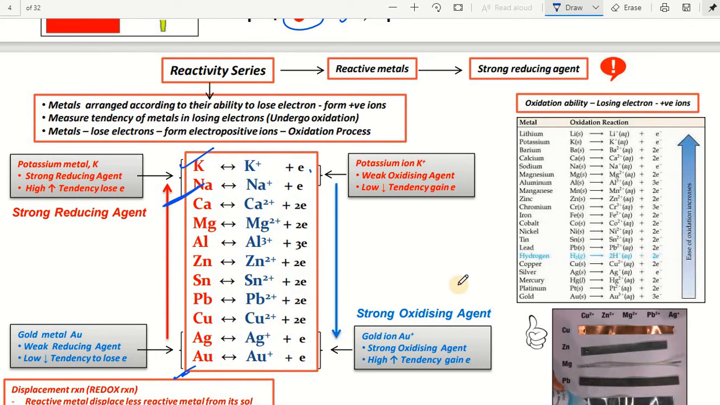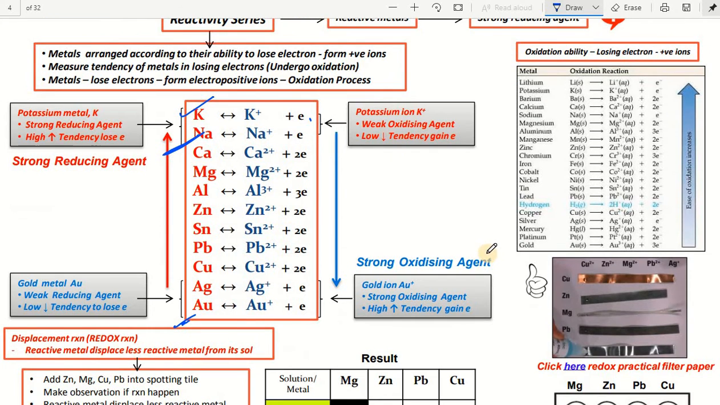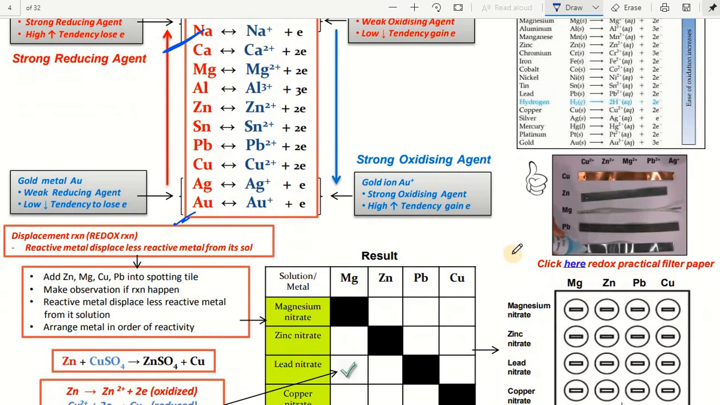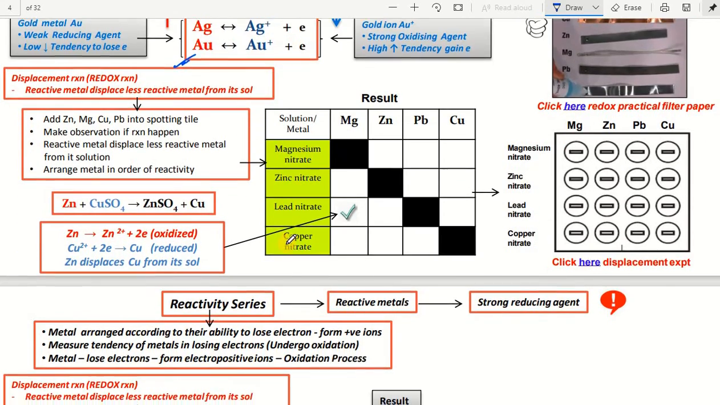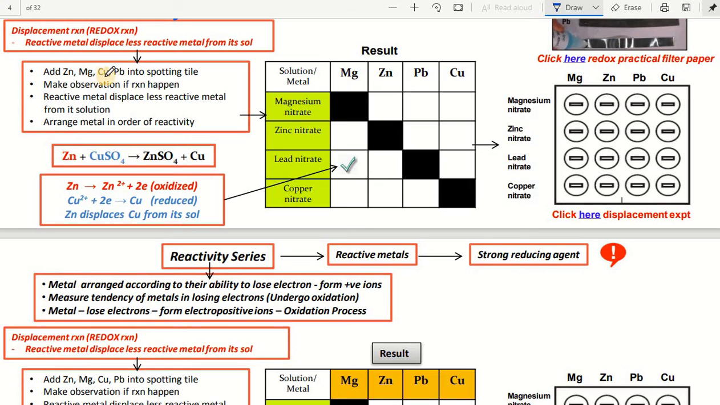So in this way, reactivity is first studied before going into the electrochemical series and the science of redox reactions. Now, displacement redox reactions: if you observe zinc, magnesium, copper, lead in these tiles here, make an observation whether the reaction happens or not. A reactive metal displaces a less reactive metal from its solution. Arrange the metals in order of reactivity as given here.